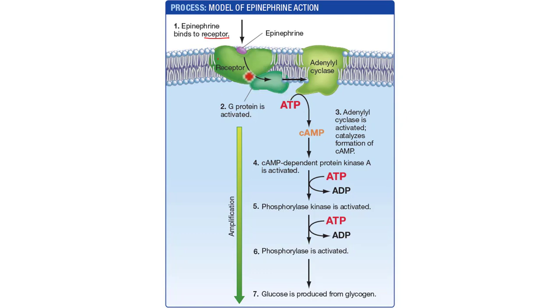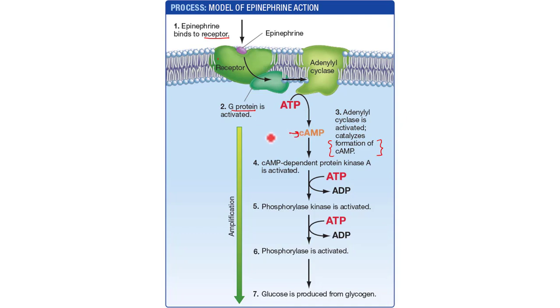For example, in this case the receptor, after getting activated due to binding of the hormone molecule, binds to another protein, what we call a G protein. This G protein is activated but only in the presence of a hormone molecule. As soon as this G protein is activated, it acts upon another molecule, what we call adenylyl cyclase. Adenylyl cyclase is activated and this catalyzes formation of cyclic AMP.